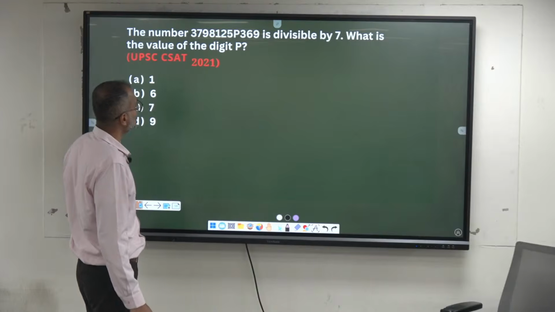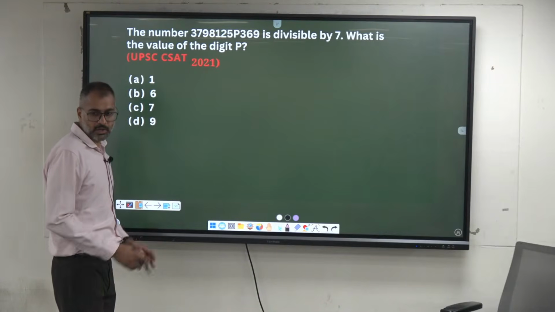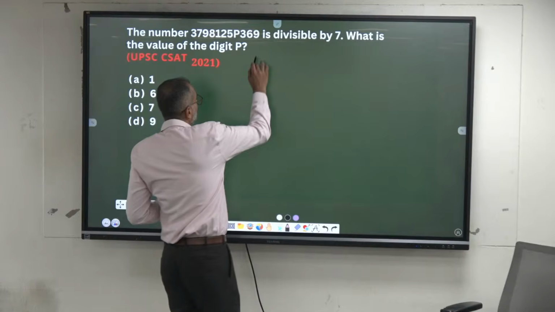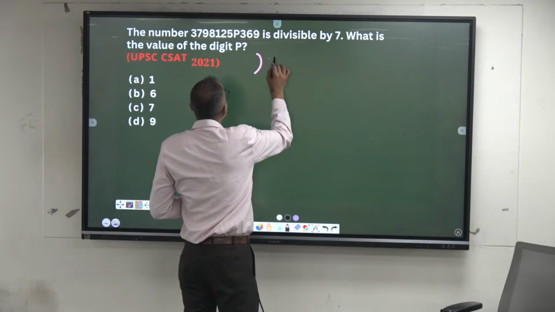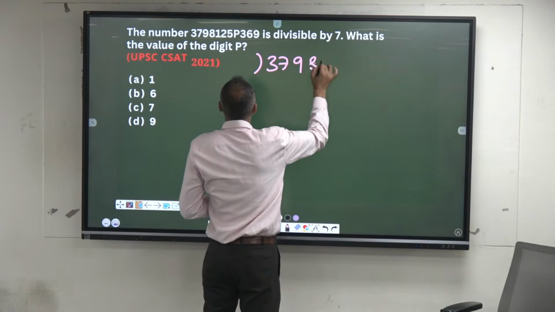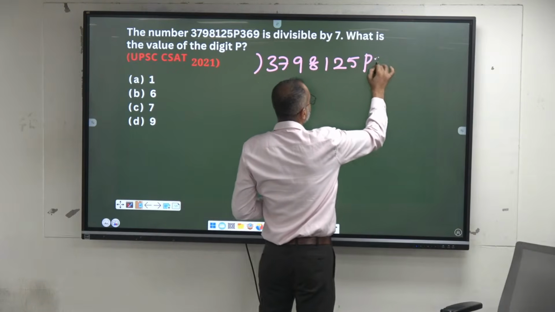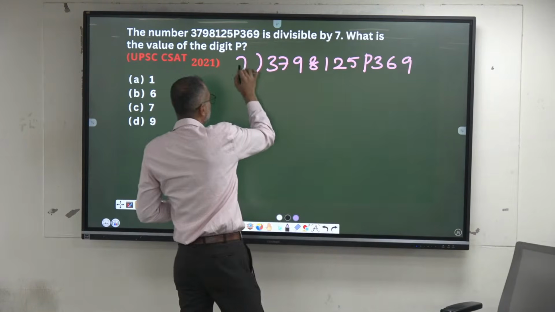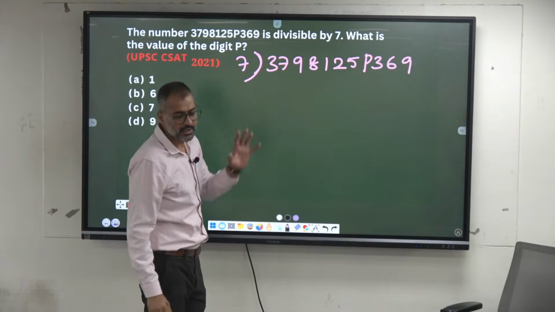Next question: 3798125P369 is divisible by 7. Do not apply any of the shortcuts. What has to be done? Go by the conventional way. You have to divide 3798125P369 by 7 continuously. Forget about the quotients.